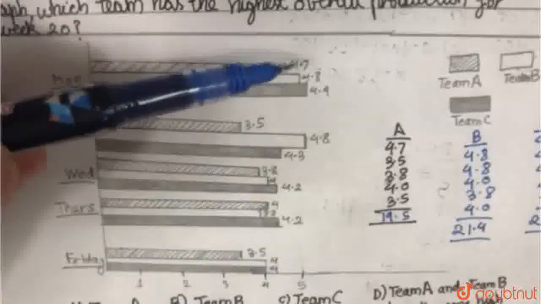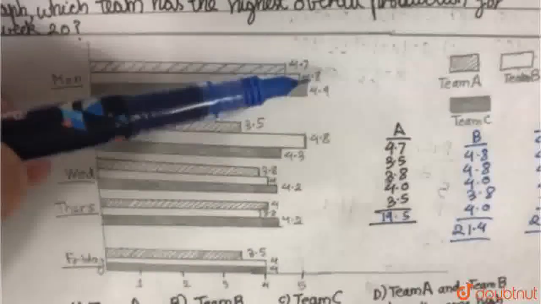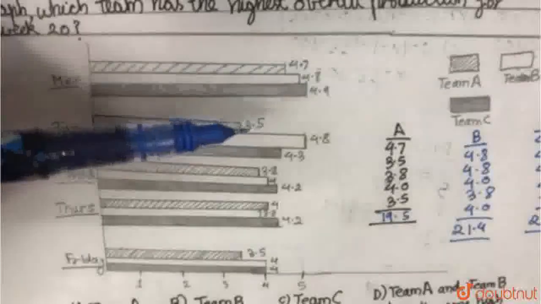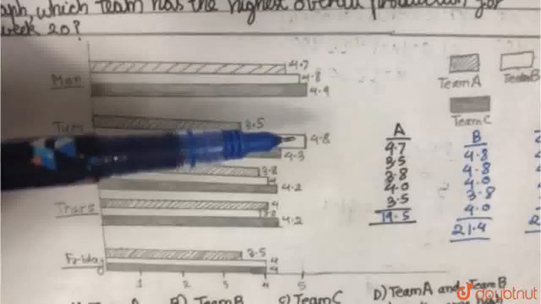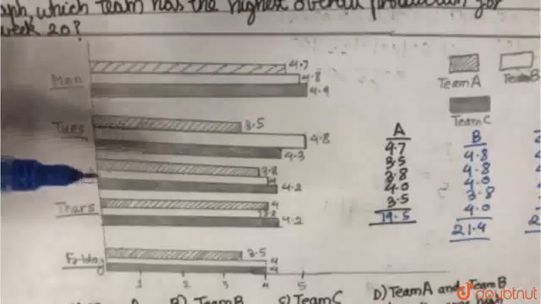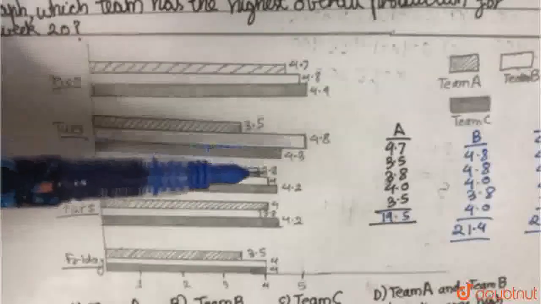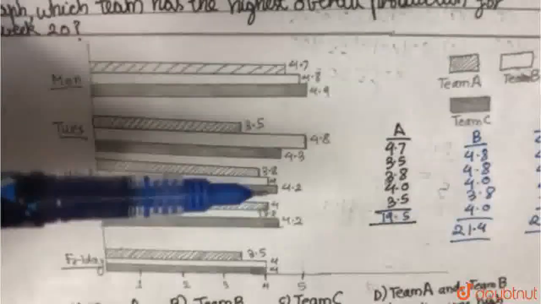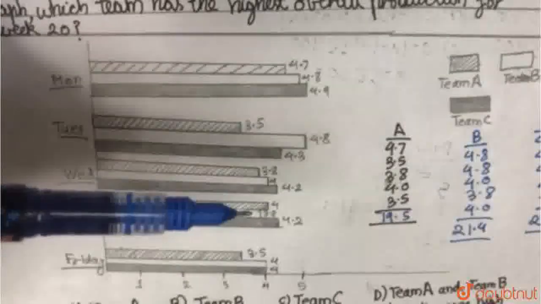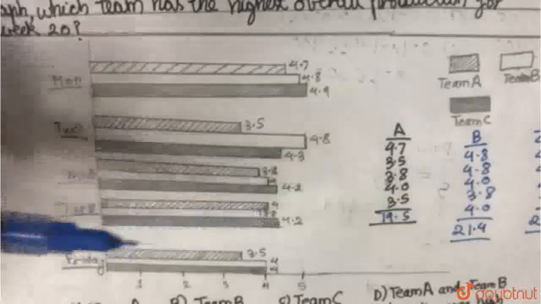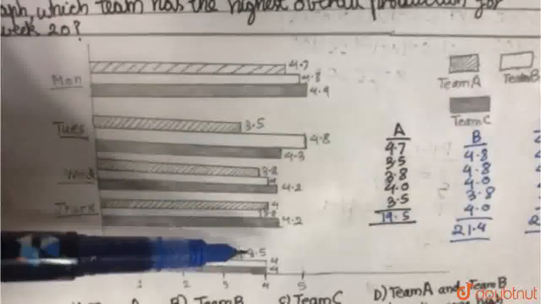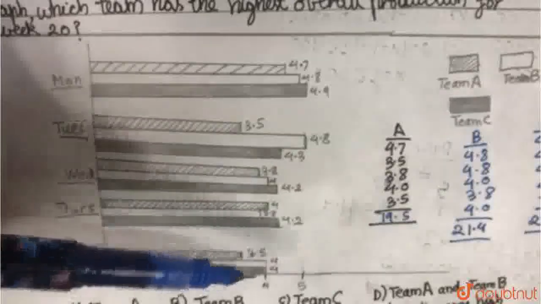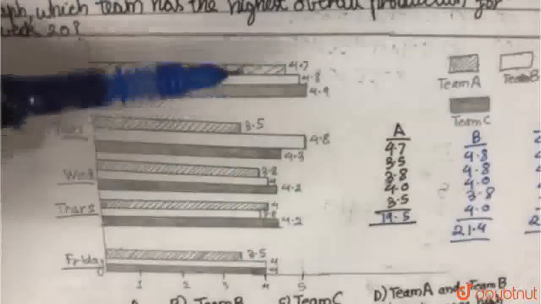So this is 4.7, A has 4.7, B has 4.8, and C has 4.9 on Monday. Similarly on Tuesday, A 3.5, B 4.8, and C 4.3. On Wednesday, it is A 3.8, B 4, and C 4.2. On Thursday, A is 4, B is 3.8, and C is 4.2. And on Friday, A is 3.5, B and C both are 4. This is the production rate per day of the 3 units.